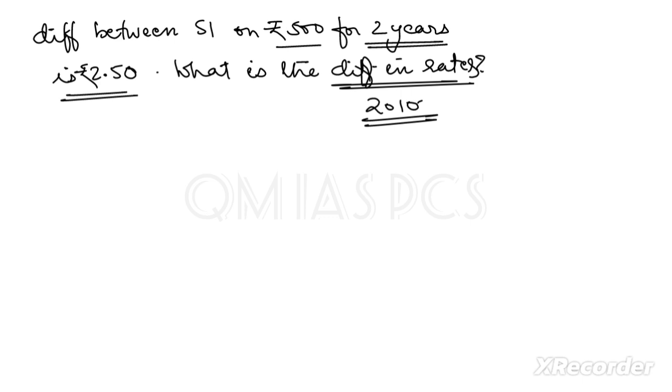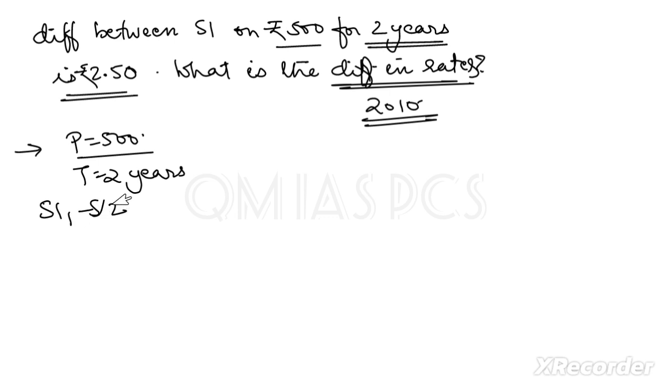Got it? Okay, so whatever data is given, just write those things first. For both conditions, the principal is 500 and the time period is 2 years. Then the SI difference, so we can say SI1 minus SI2 is given as 2.50, and we have to find R1 minus R2.